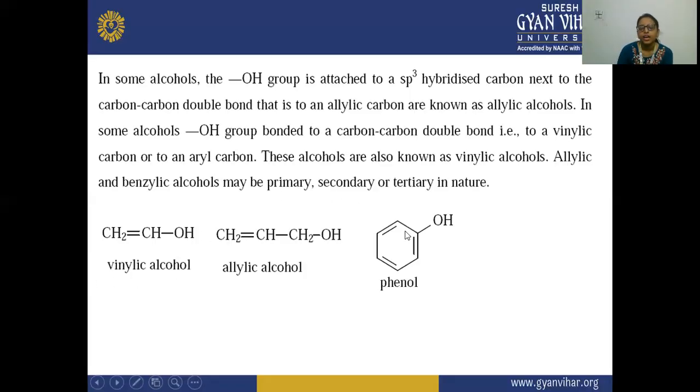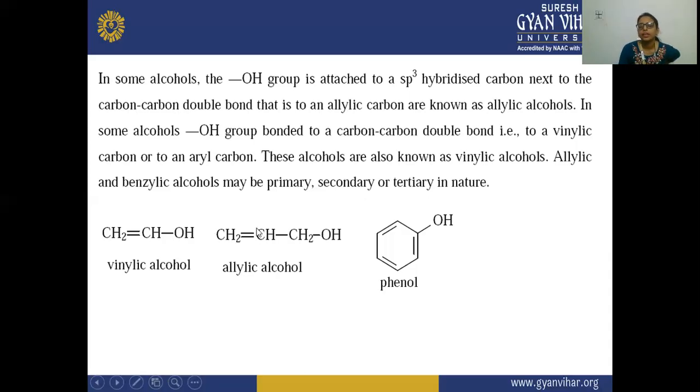And if it is attached to this carbon double bond, aromatic ring. So here this is your phenol. This is also an aryl carbon. This is your aryl carbon. These alcohols are known as vinylic alcohols. So these alcohols, with the aromatic or aryl carbon or vinylic carbon, are known as vinylic alcohols. Allylic and benzylic alcohols may be primary, secondary, or tertiary in nature.